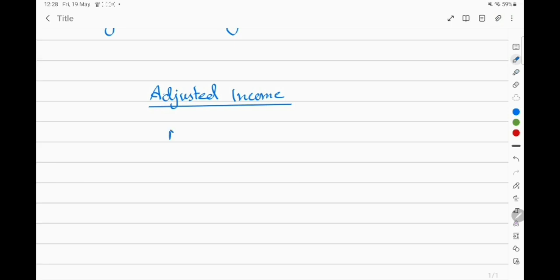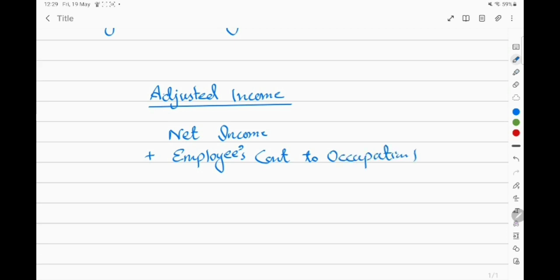It is net income plus employee's contribution into occupational pension scheme and employer's contribution to any scheme.